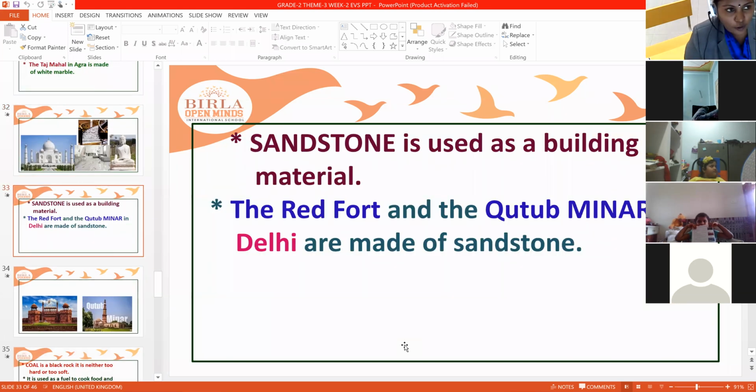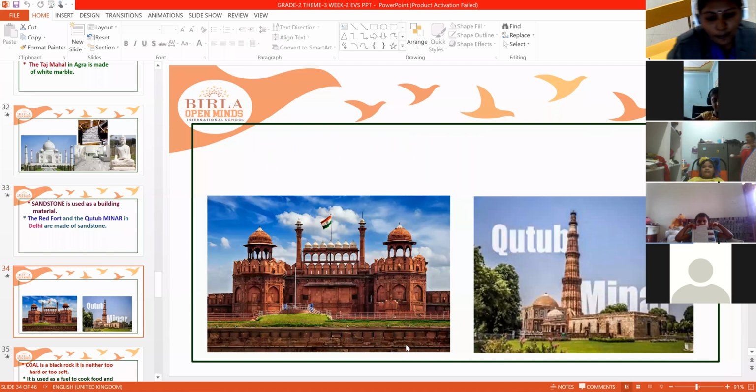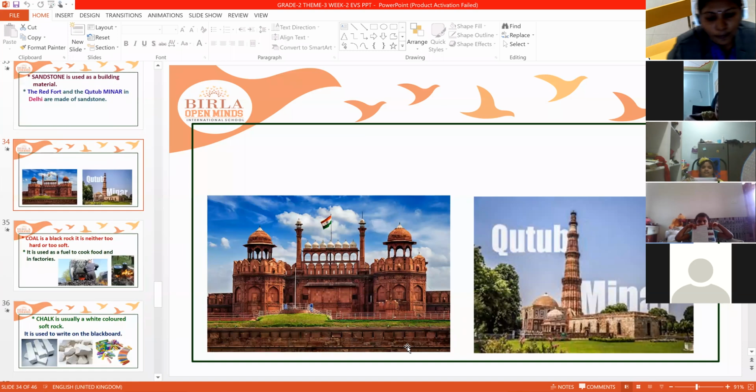Sandstone is another kind of rock. It is used as a building material. The Red Fort and the Qutub Minar in Delhi are made of sandstone. These two are made only of sandstone. These are examples of buildings made of sandstone.